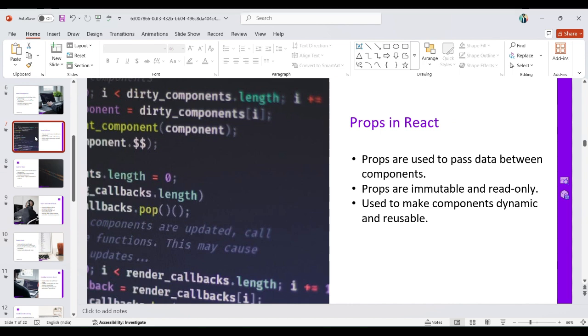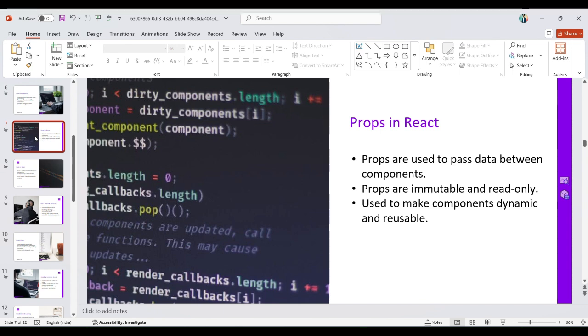Components completed. Props in React. Props means properties. Props are used to pass data between components. Props are immutable and read-only, used to make components dynamic and reusable. Properties means nothing but, we can see our grandparents, parents, and we and our children.